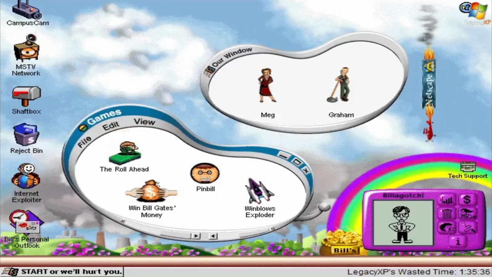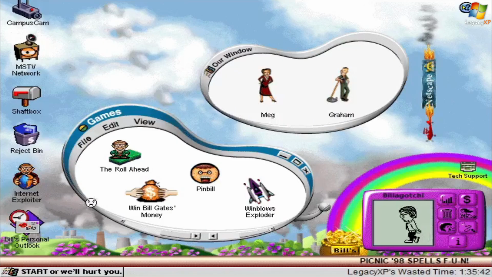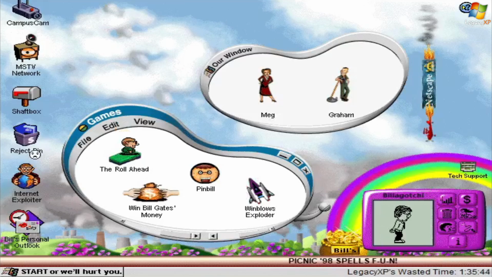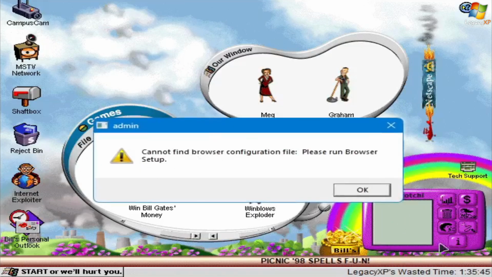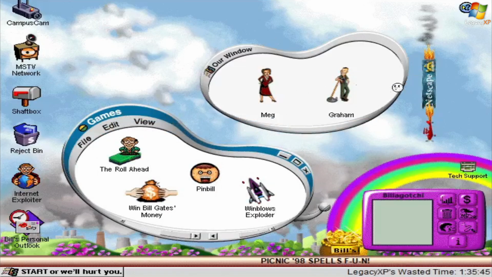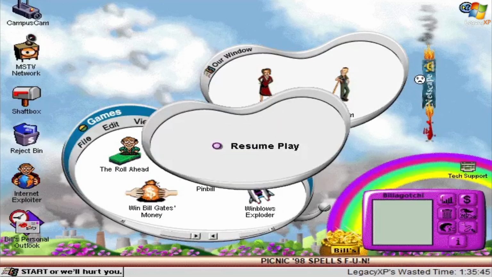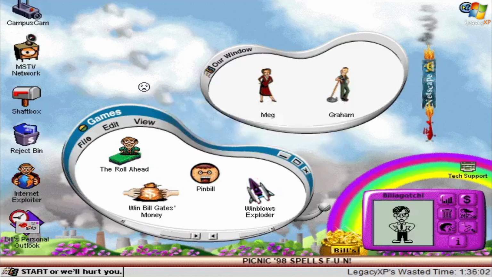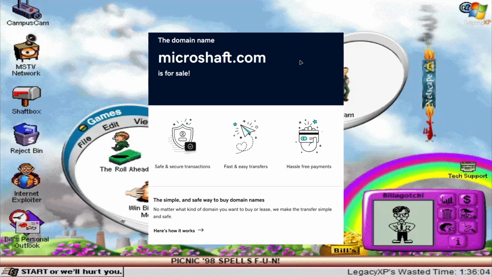Internet Exploiter here, I believe it would let you access the Microshaft website to get bonuses and stuff like that. Now, I don't have a browser connected to it, so unfortunately I won't be able to use this, and the Microshaft website is obviously long down, and when you try to access Microshaft.com today, it just takes you to a generic page saying, Microshaft.com is for sale, buy it today.